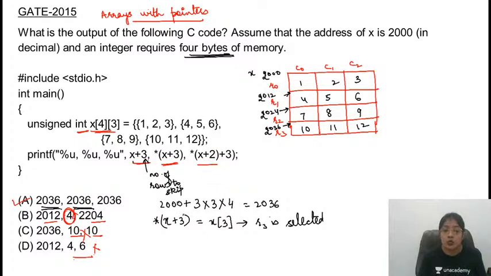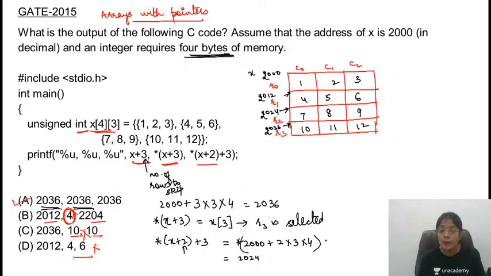Asterisk of x plus 2, this means that second row is selected. X plus 2. पहले आपने क्या किया? You need to skip two rows. 2000 is the base address. 2 rows means how many elements? 2 into 3 elements. How many memory locations? Into 4 memory locations. So whatever row is starting from this address, this comes out to be 2024 plus 3.